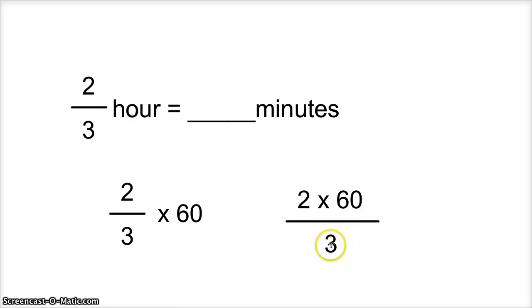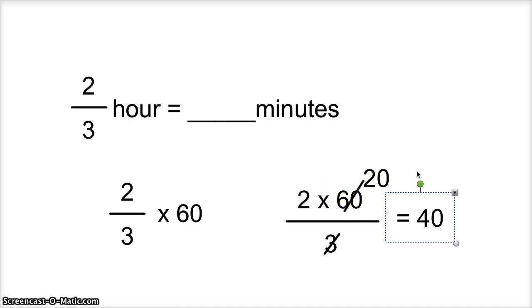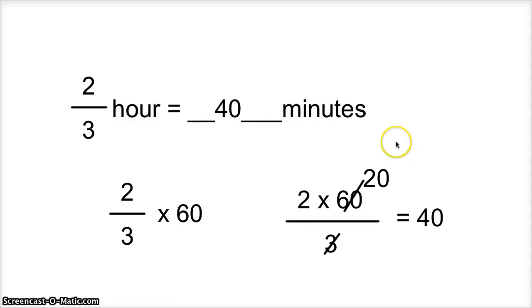Now I'm going to look and see. Well, 3 doesn't have anything in common with 2, but 3 does have something in common with 60. And if you can't figure out what 60 divided by 3 is, don't forget our strategy. The 0 you can always add on later. So if I just do 6 divided by 3, I know that's 2, and then add on my 0. So 60 divided by 3 equals 20. Now I just multiply across. 2 times 20 equals 40 minutes. And that's your answer, 40 minutes.